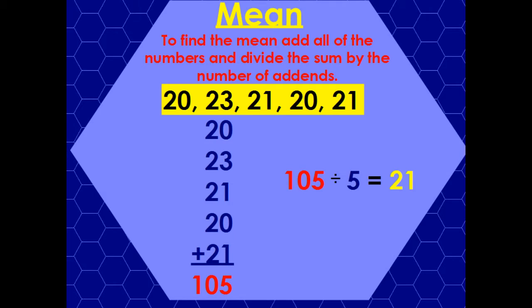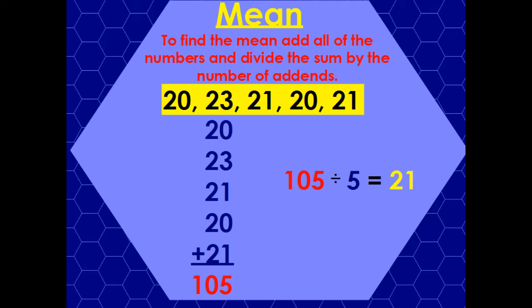20, 23, 21, 20, and 21. Let's say these are the average quiz scores, maybe out of 30, and I want to know what the average quiz is, right? It's kind of like what the middle is, but you're just using the information to say, okay, overall, if I had to get one number, how did these 5 students do together?